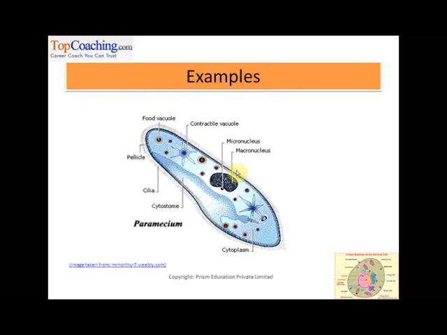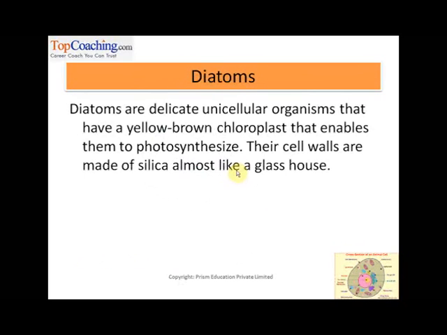Paramecium is another example of a unicellular organism, right? Then diatoms. Diatoms are interesting organisms. They have a silica-like wall and it looks like a glass house. I'll show you. These are delicate unicellular organisms that have a yellow-brown chloroplast, right? And the chloroplast helps them to photosynthesize.